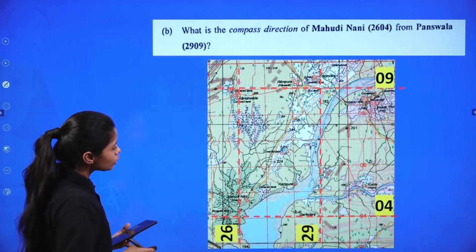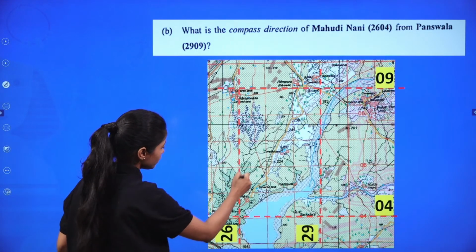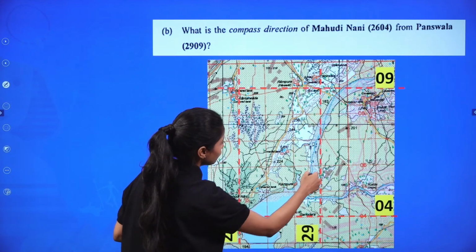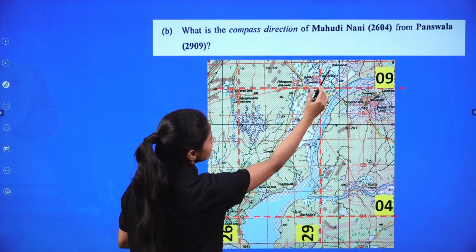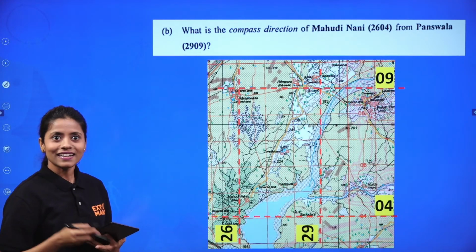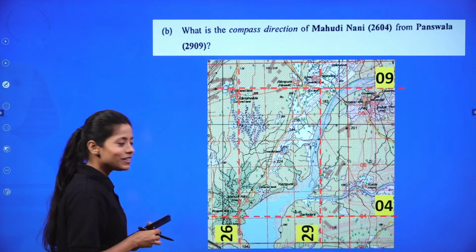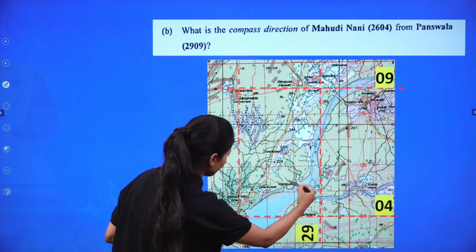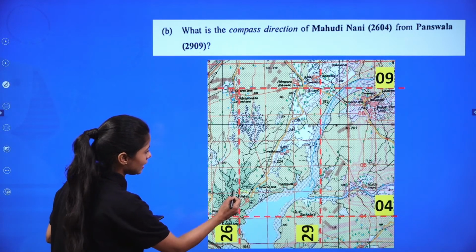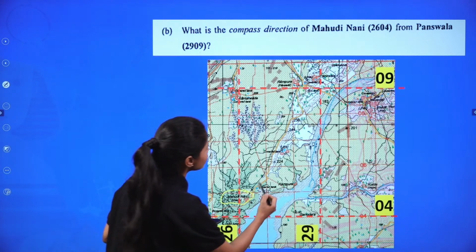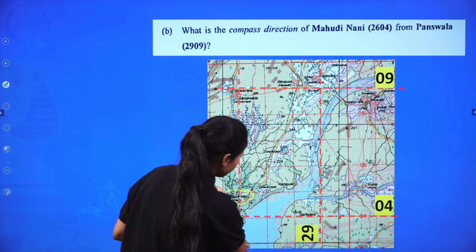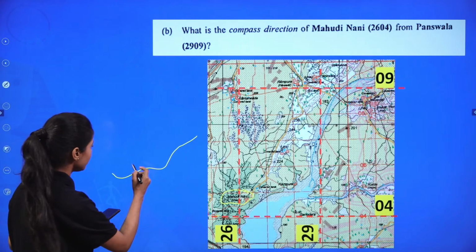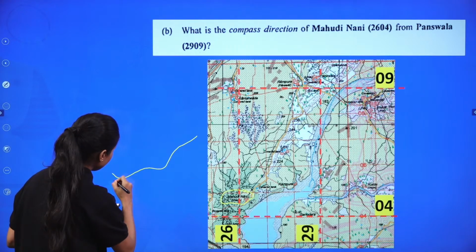So over here also you see, this is the portion highlighted in red, right? So here you have the river flowing, right? Southwestern. That is your answer, right? So Mahodinani, Panswala, if you zoom, you have all these rivers flowing. Sometimes what happens is, Mahodinani is here, right? And you can see it here. See, sometimes if you are drawing the Ganga, say suppose, what they do is, right? Now if you are drawing the Ganga, they will write Ganga here.